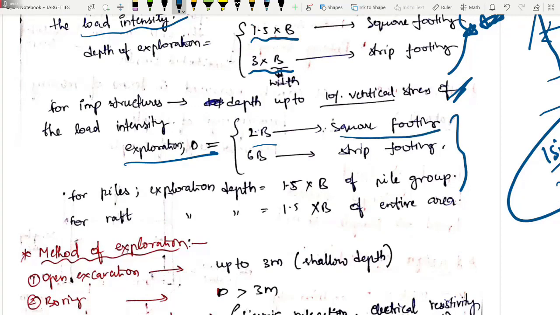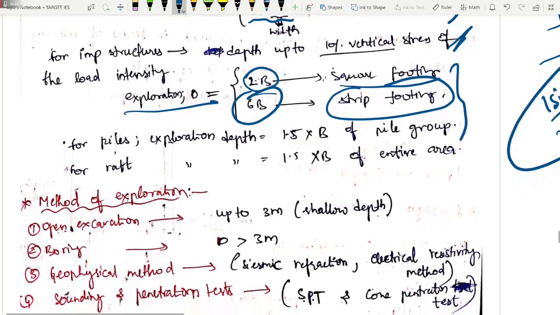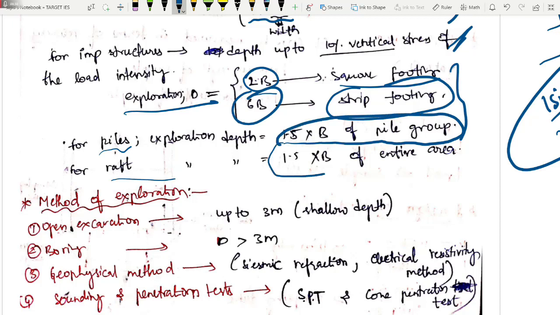For square footing, for normal structure 1.5 times B, for important structures it will be 2B, and for strip footing it will be 6B. So I hope you will remember it, right? So for piles, how much is for piles? The exploration depth will be 1.5 times width of pile group. For raft, it is also same, 1.5 times of width of entire area of your raft. I hope you got it.